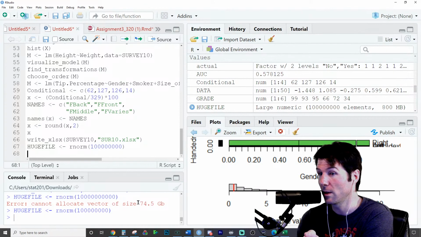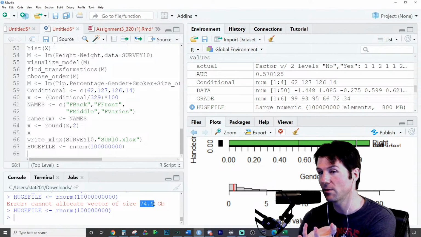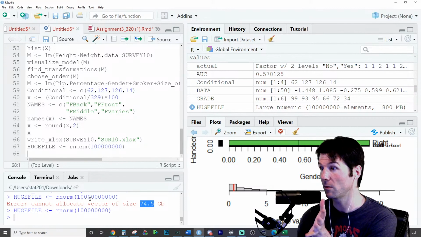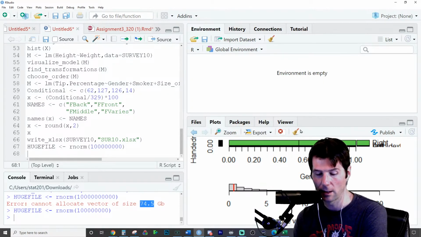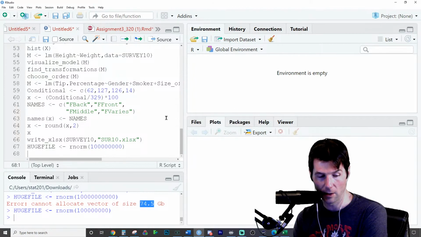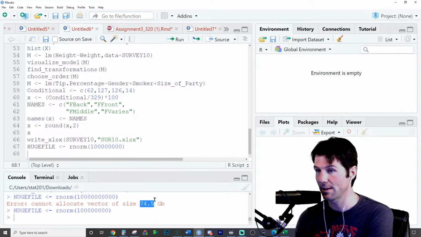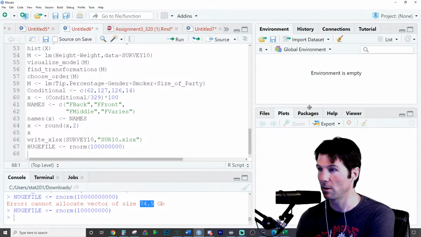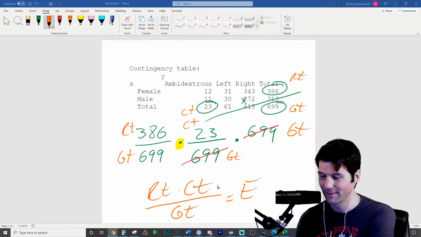Well, apparently there are limits, which I didn't know. It just didn't want me to build a 75 gigabyte file. I mean, come on. If I want a 75 gigabyte file of random numbers, give me that 75 gigabyte file of random numbers. R said no. R, we're clearing your brain for that. We're deleting everything out of here. We're saying no to R. Say I can't make you your file. I say, well, I'm done with you, R. No more R for today. Bye bye, R.